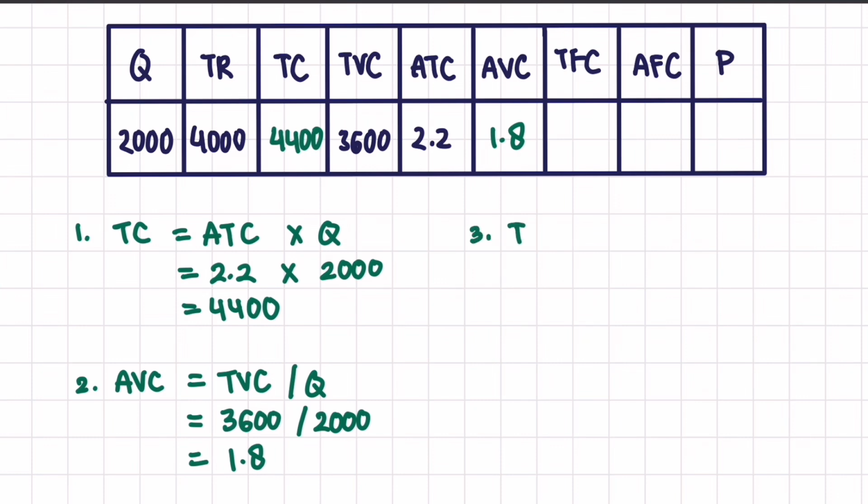The third one is we're going to find total fixed costs. To get total fixed costs, it is total cost minus total variable costs. So we're going to get 800 for our total fixed cost.